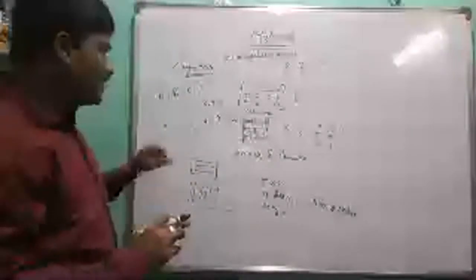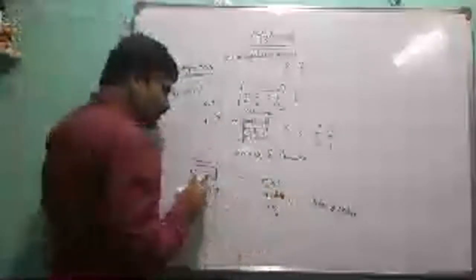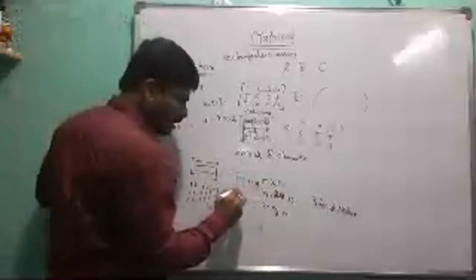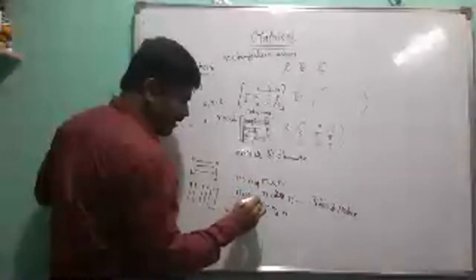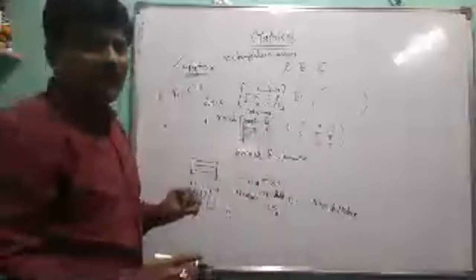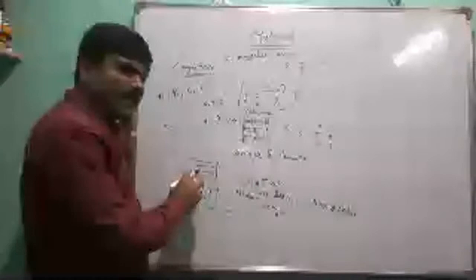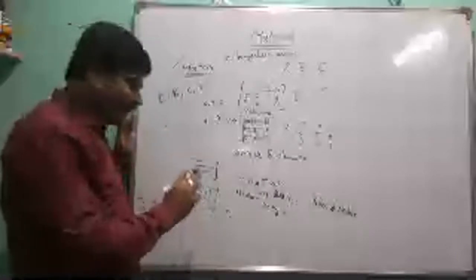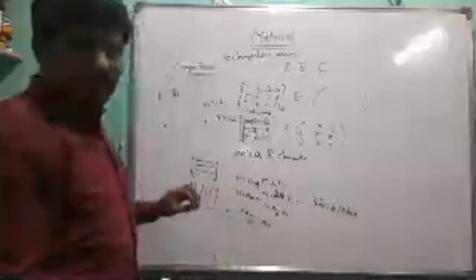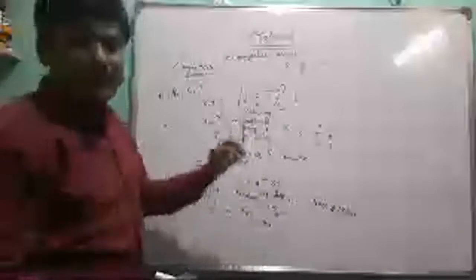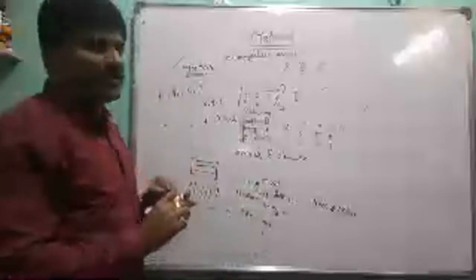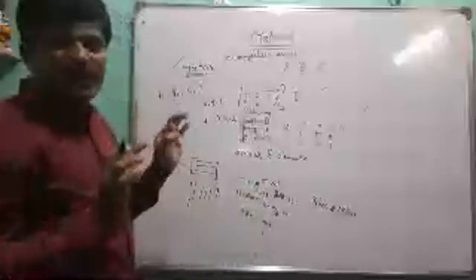Now the order of the matrix: suppose the given matrix has m rows and n columns. Then m by n, or m cross n, is called the order of the matrix. Also, the number of elements or entries equals m into n, that is mn. So mn entries are there in our matrix. This is the definition of matrix and order of the matrix.